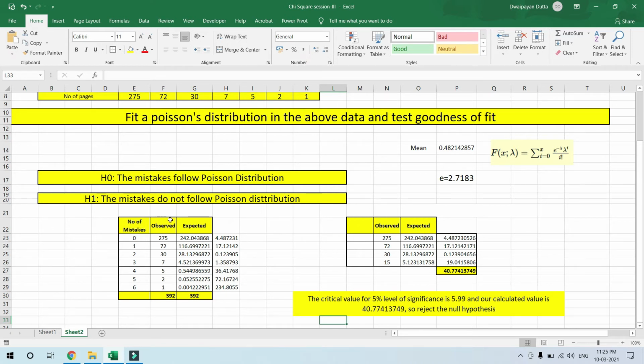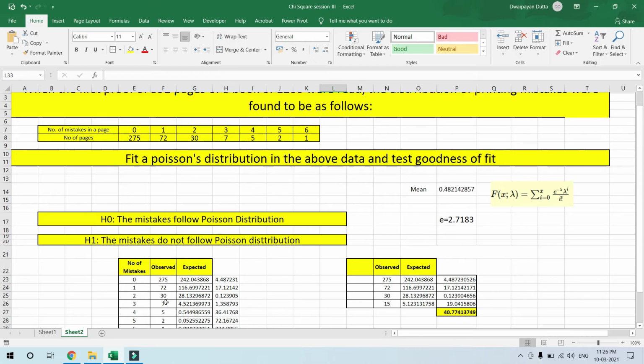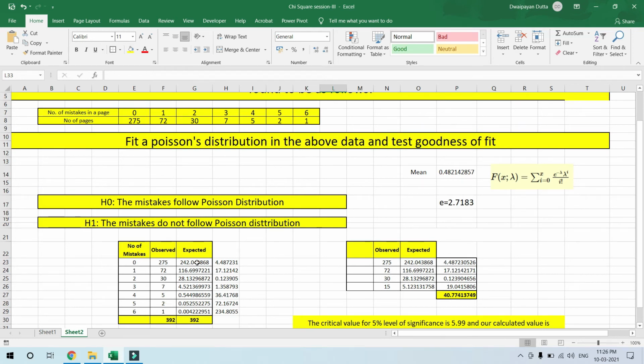First, let's come to this table. See, number of mistakes 0, 1, 2, 3 up till 6 I have written here, and the observed value 275. That is, here you can see 0 mistakes, 275 pages. There are 72 pages which have 1 mistake, so here 72. 30 pages have 2 mistakes, so here I have written 30, and this goes on. And this is the expected value.